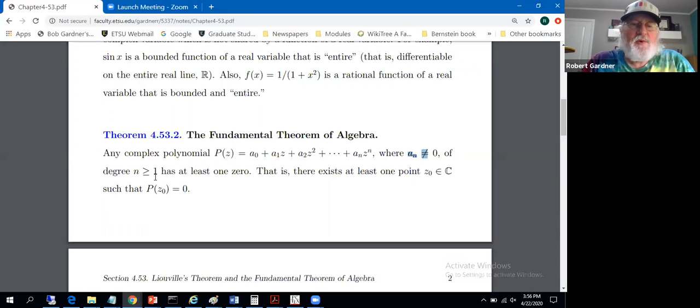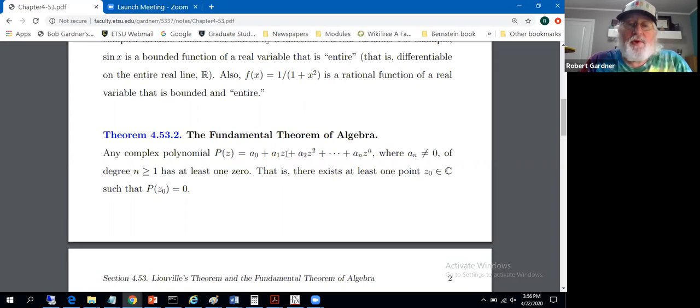And let the degree be greater than or equal to 1. So we're not considering 0-degree polynomials, which would be constant polynomials. Some people would argue they're not even polynomials. In particular, the 0 polynomial may or may not be treated as a polynomial. For us, we're taking n greater than or equal to 1. So we're dealing with something at least of the form a sub 0 plus a1 z.